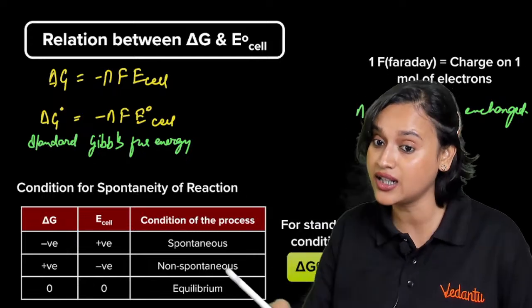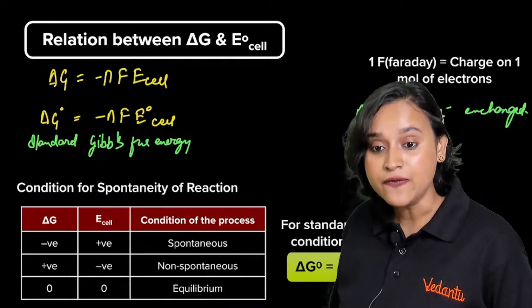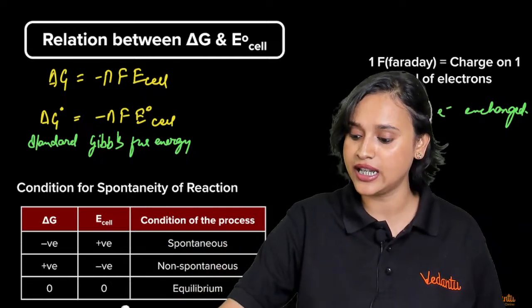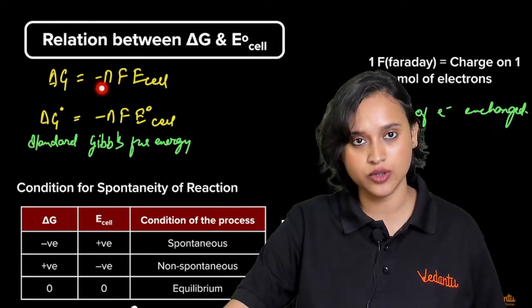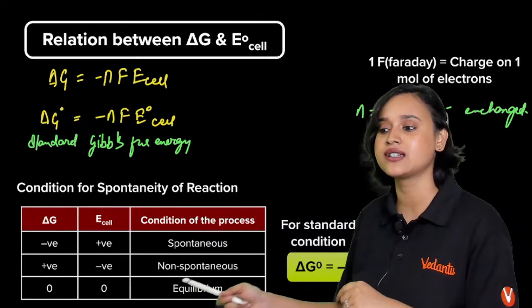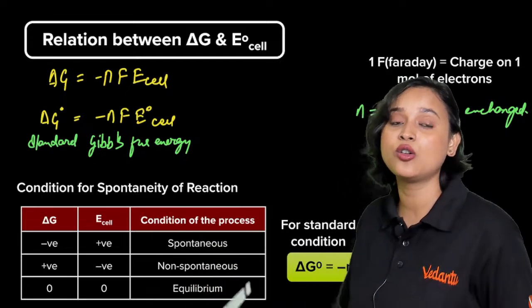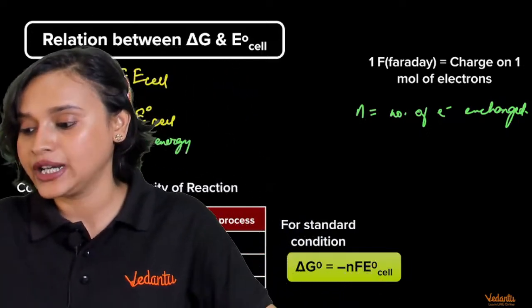If delta G is negative, it is going to be a spontaneous process. If delta G is positive, then E cell will have to be negative, because here is a negative sign. So if E cell is also negative, then negative will become positive. If delta G is positive, then we know from thermodynamics that this is going to be non-spontaneous. And if both of them are 0, that is going to be at equilibrium.